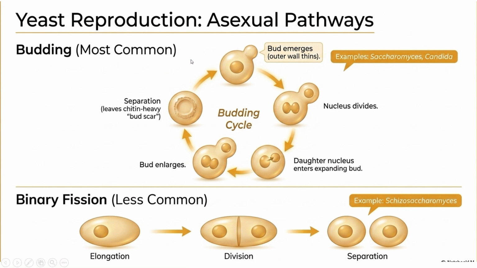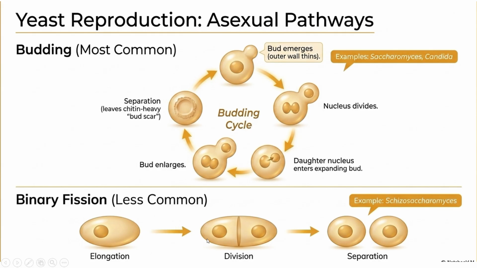Now the most common method of reproduction in yeast is budding. First, a small bud appears on the parent cell. The nucleus divides by mitosis and one daughter nucleus moves into the bud, and the bud grows larger and finally separates to form a new cell. The small mark left behind is known as a bud scar. Repeated bud scars show that the yeast cell has undergone multiple rounds of budding. Some yeasts also reproduce by binary fission, where one parent cell divides into two equal daughter cells. However, this method is less common than budding.